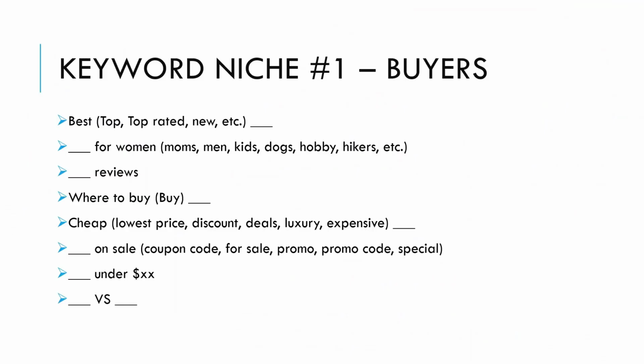So when I brainstorm keyword ideas, I like to break it down into 2 niches of common Google searches. The first being buyers. What words do buyers pair with keywords when they search within Google? This is a great way to extend a single keyword into a long tail keyword. So common keyword add-ons I use: best, then the keyword. So best laptop computer, top rated PC,